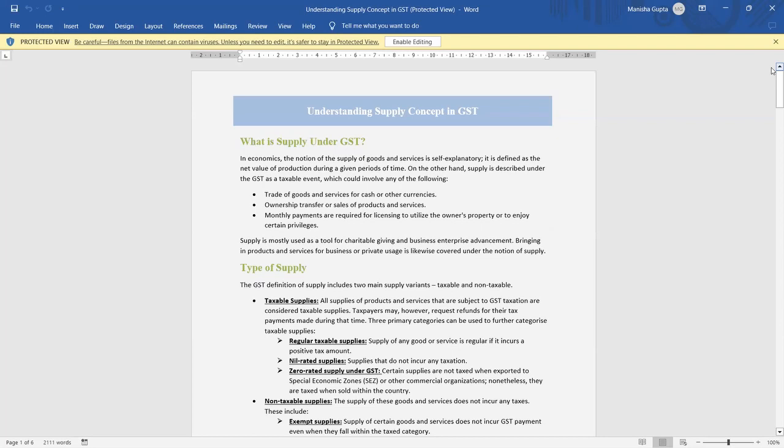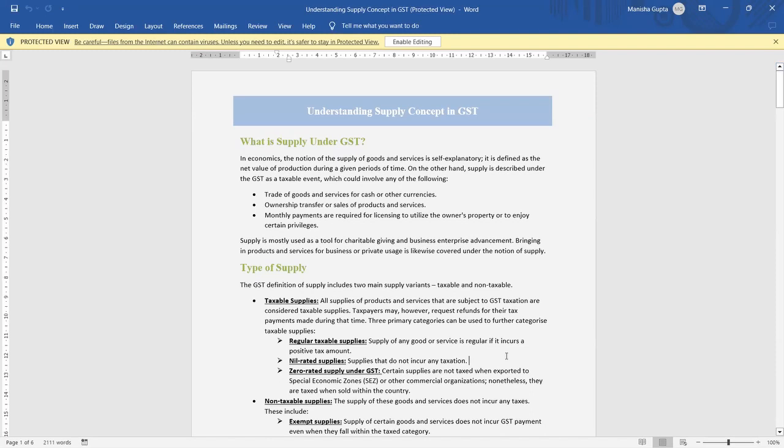Zero rated supply means when we supply goods or services to a special economic zone area. Normally it has to be charged GST, but if we supply to a special economic zone area, then it will be zero rated.